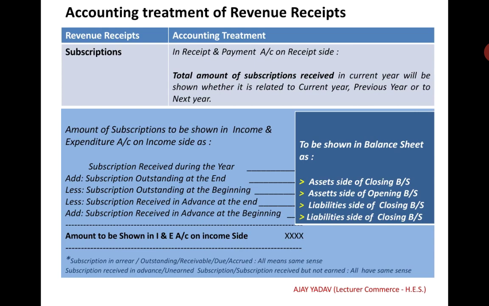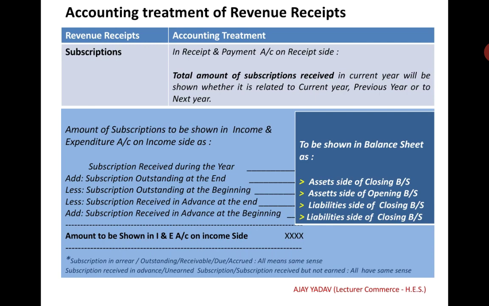Subscription: accounting treatment in the receipt and payment account. You will show it on the receipt side. The total amount of subscription received in the current year will be shown, whether it is related to the current year, previous year or next year.